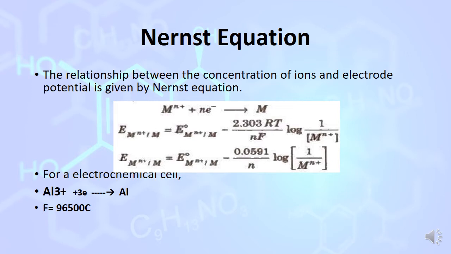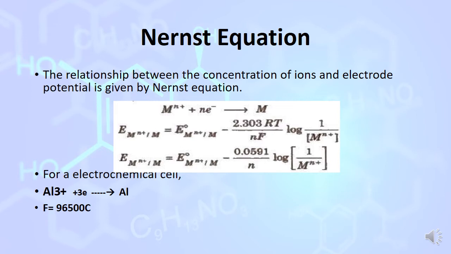Minus 2.303 RT divided by nF. R is the gas constant that remains fixed, 8.314 joule per Kelvin per mole. T is the temperature that also remains fixed, 298 Kelvin. F, the Faraday constant, value is fixed, 96,500 coulomb. n is not a constant value, it depends upon the reaction. It is the number of electrons involved during the chemical reaction. Log 1 by M^n+ concentration.